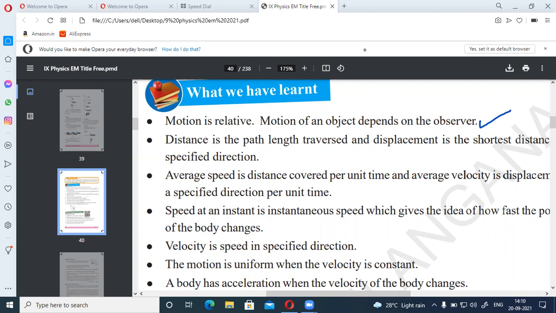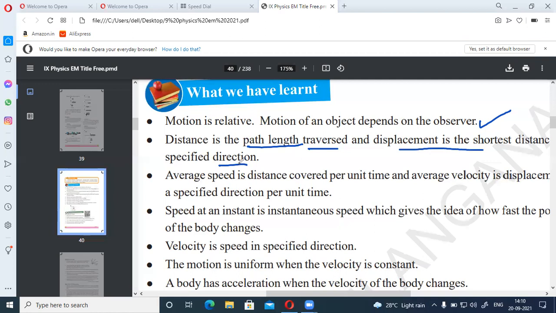So always motion is relative to the observer only. And second, distance. So distance is the path length traversed, and displacement is the shortest distance specified in direction. So distance will give only magnitude and displacement will give both magnitude and direction. So is distance scalar or vector?